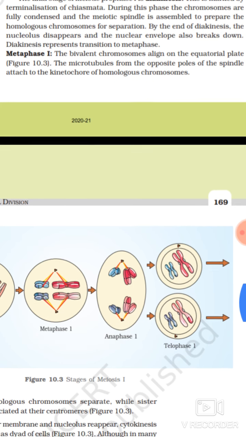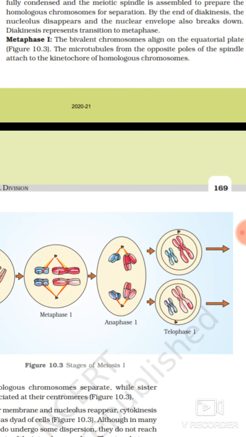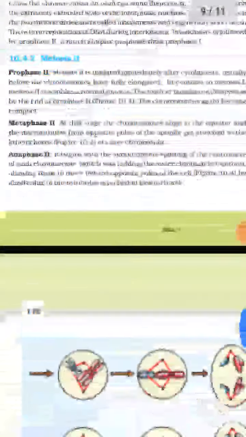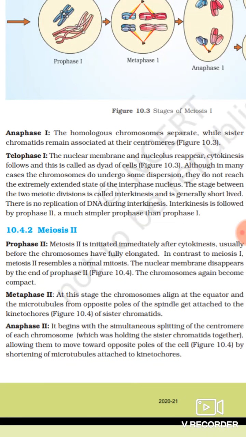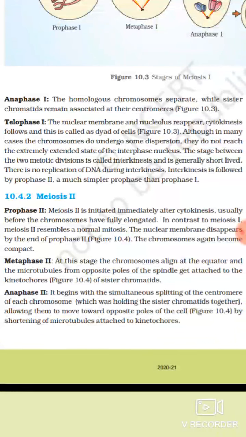Metaphase 1. Now in metaphase 1, the bivalent chromosomes align on the equatorial plate. The microtubules from the opposite poles of the spindle attach to kinetochores of the homologous chromosomes. Then we have anaphase 1. The homologous chromosomes separate while sister chromatids remain associated at their centromeres. Telophase 1. The nuclear membrane and nucleolus reappear. Cytokinesis follows, and this is called dyad of cells.